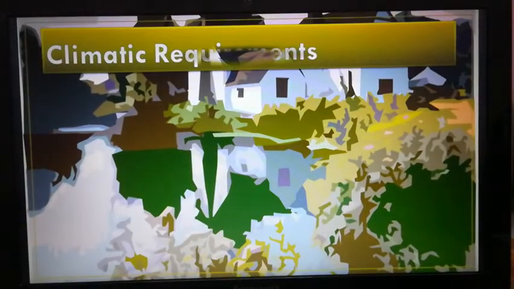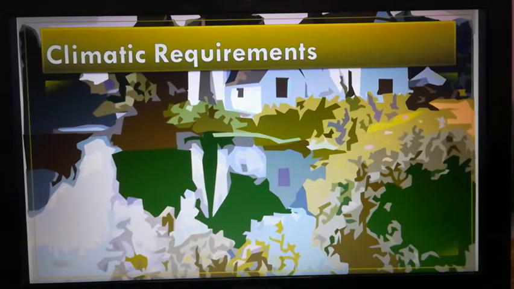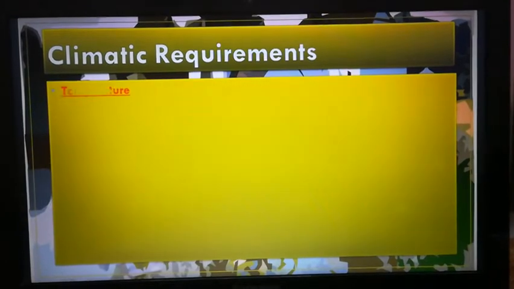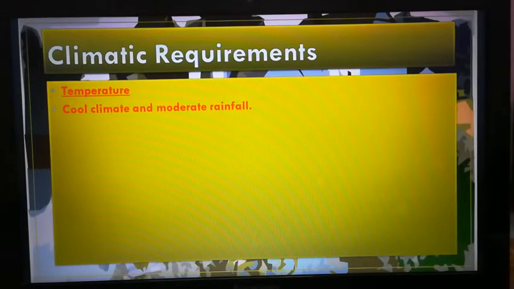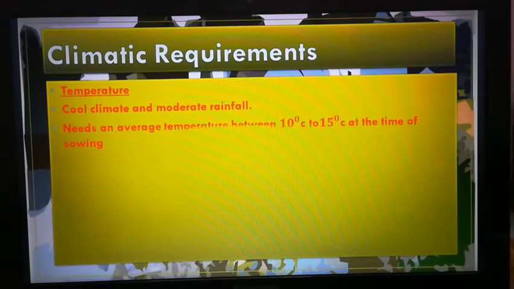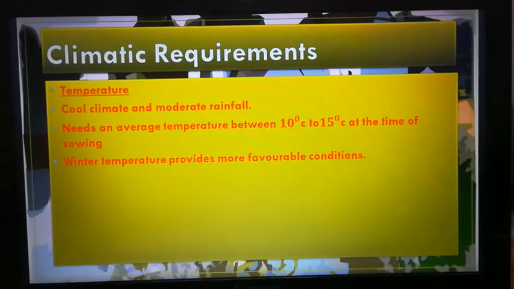Now, again, the climatic requirements needed for the growth of wheat. Temperature first of all. Wheat grows well in temperate regions. The temperature needed for growth is almost 15 degrees Celsius. It grows well in cold climate and moderate regions. It needs an average temperature of 10 to 15 degrees Celsius at the time of sowing, and winter temperature provides more favorable conditions.